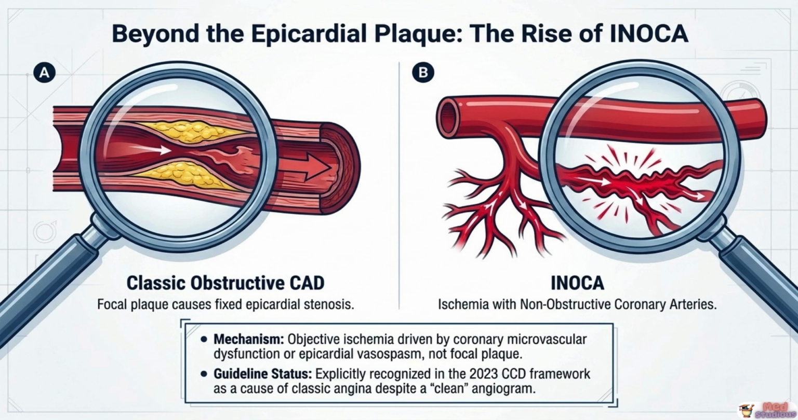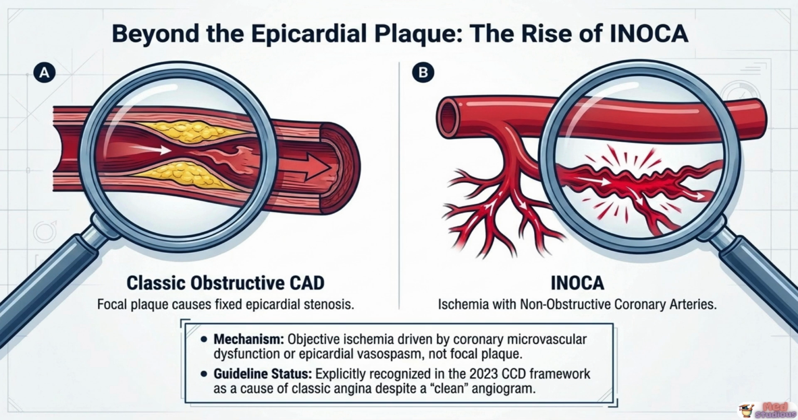Classic obstructive coronary artery disease involves a focal atherosclerotic plaque causing a fixed, visible narrowing within a large epicardial artery, exactly what you'd expect to see clearly on a coronary angiogram. But there's an increasingly important and increasingly tested alternative mechanism worth understanding: INOCA, which stands for ischemia with non-obstructive coronary arteries. In INOCA, the patient experiences genuine objective ischemia, confirmed through stress testing, yet their coronary angiogram looks completely clean, with no significant epicardial blockage to explain the symptoms.